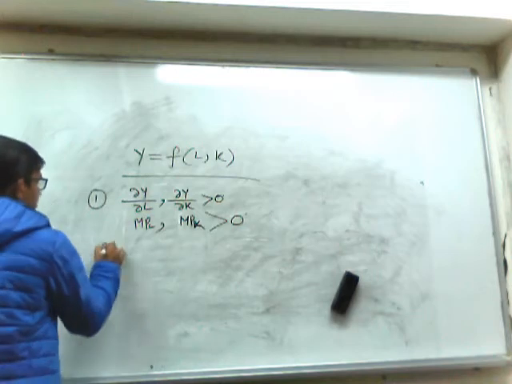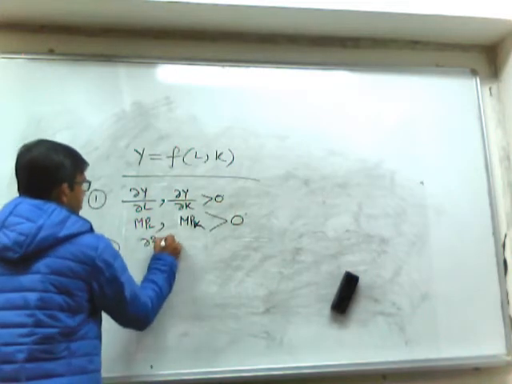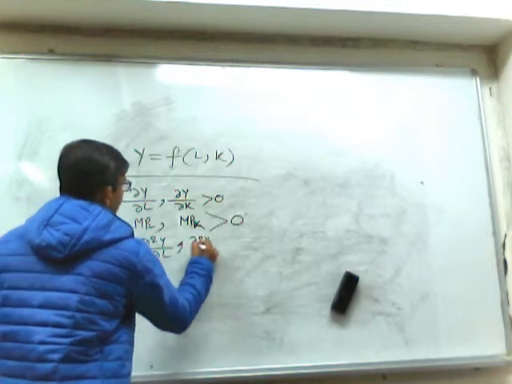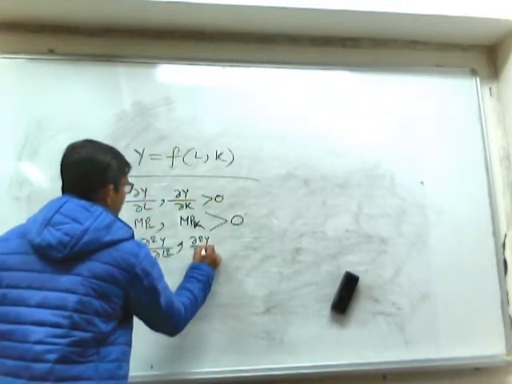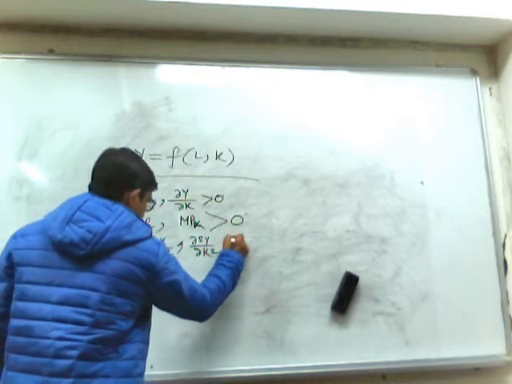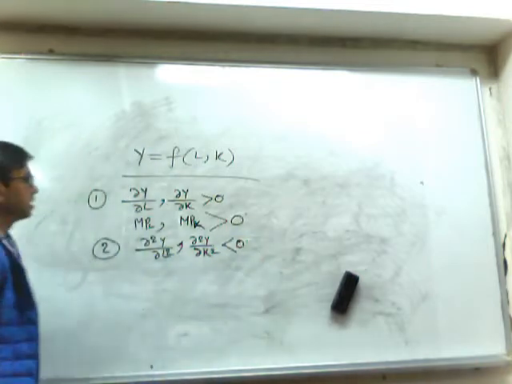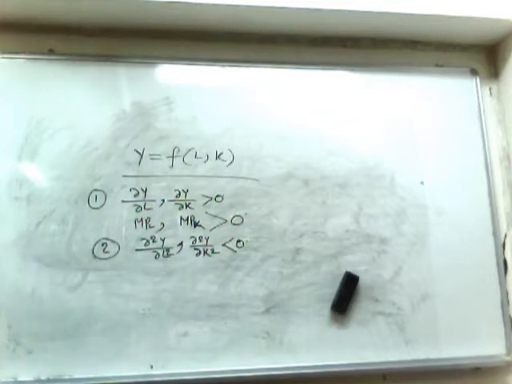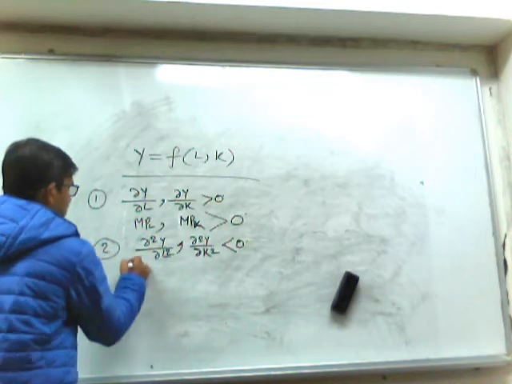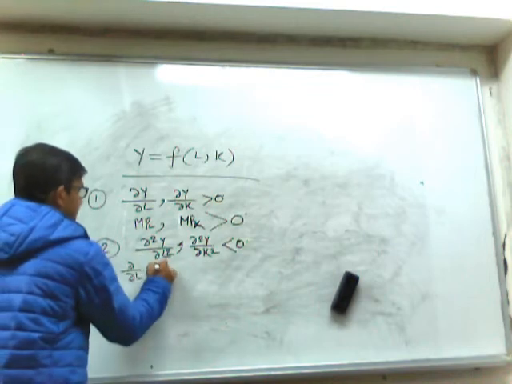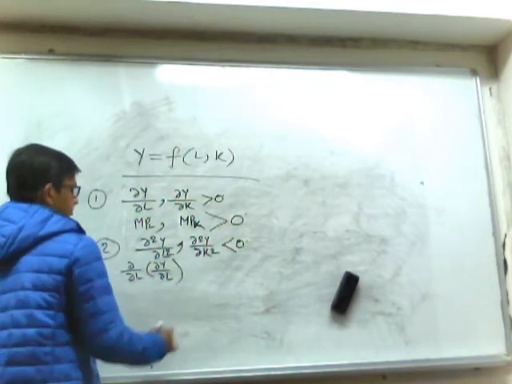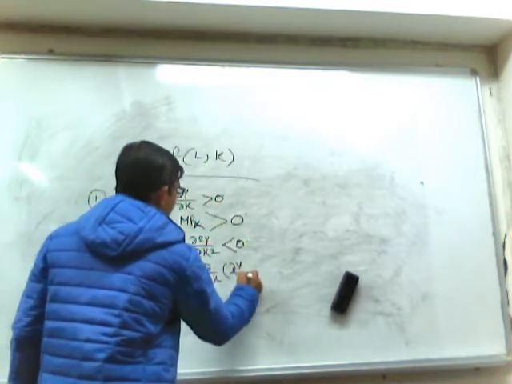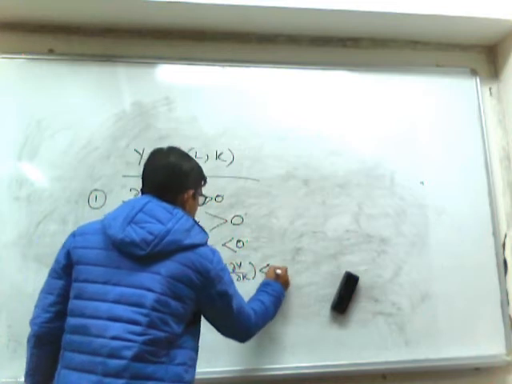The second property is that the second order derivatives will be negative. So second order derivative means this is nothing but the derivative of the marginal productivities, and these are less than 0.